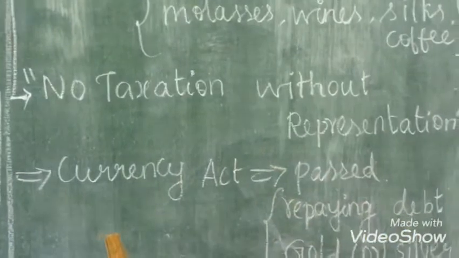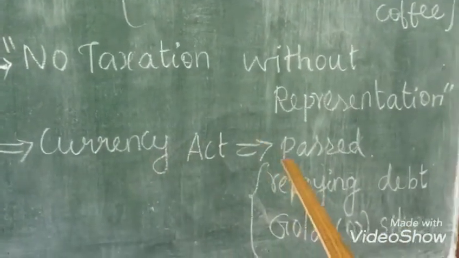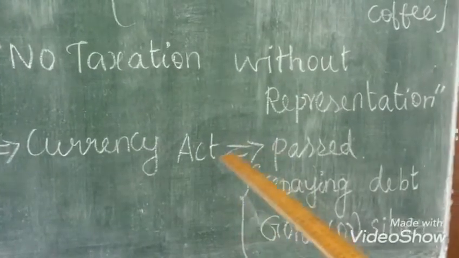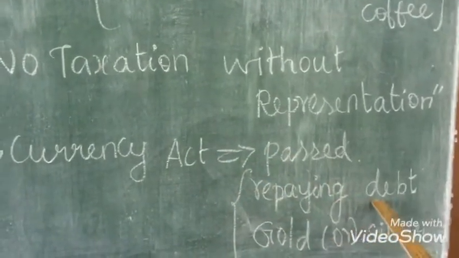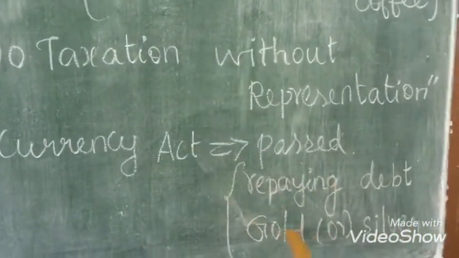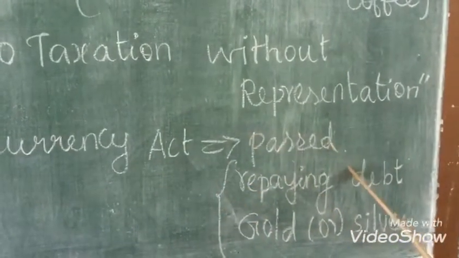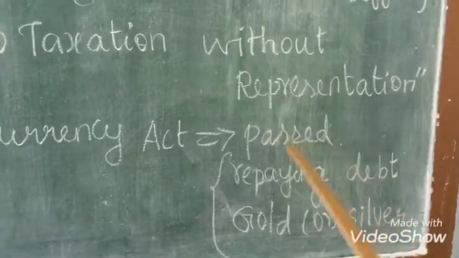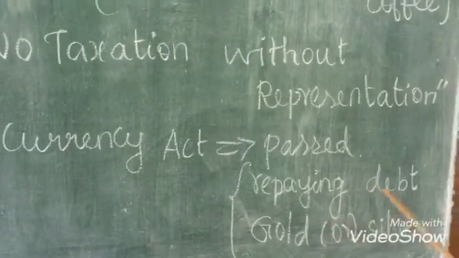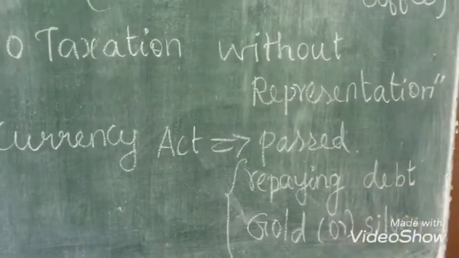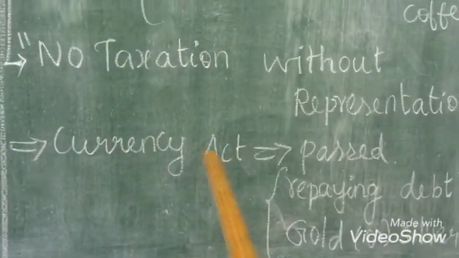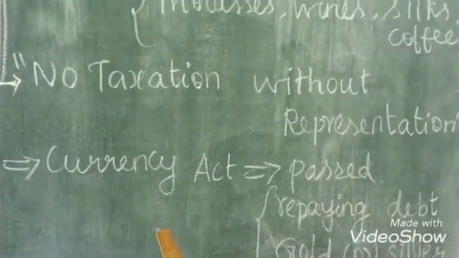Then the Currency Act was also passed. The Currency Act means that if the colonies wanted to repay the debt which they had borrowed from England, they should not repay it with money. Instead, they had to repay the debt with gold or silver. This is the act which was called the Currency Act.